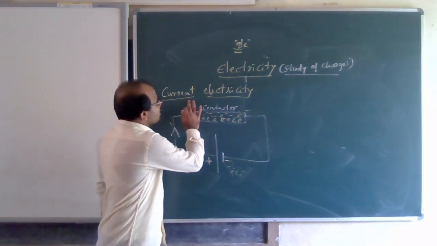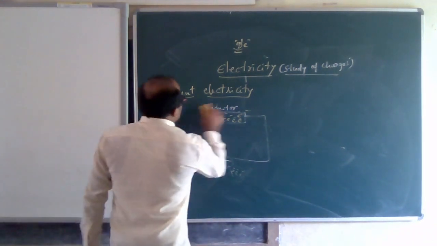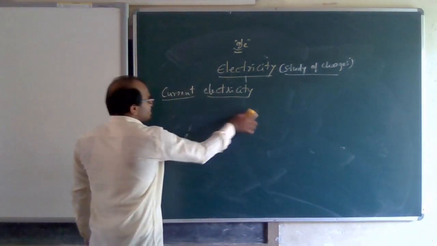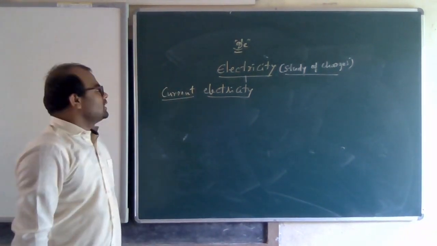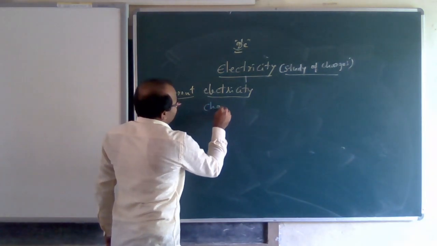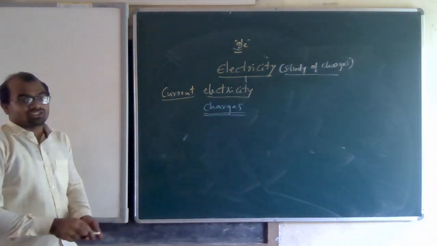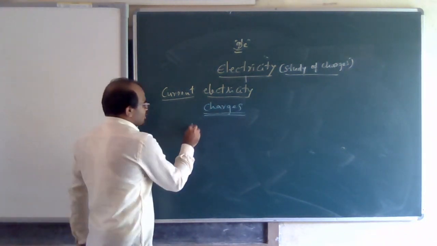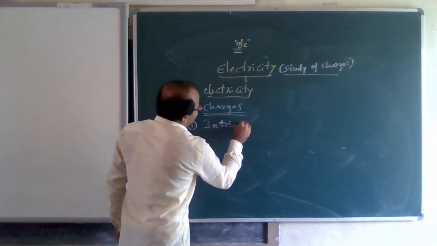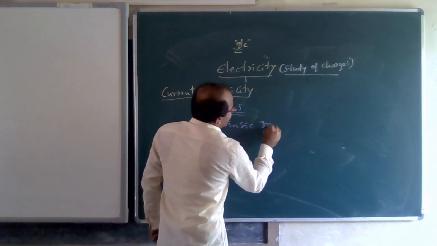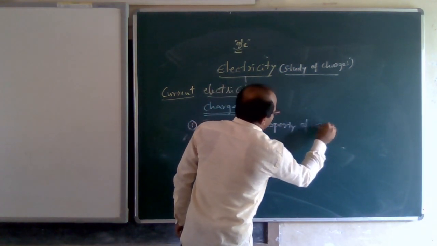So this is regarding current electricity. After current electricity we will know about charges. I will explain this again in the electric current part. As we know, this is the study of charges, so we will learn about charges. What is charge? The first point is, it is the intrinsic property of an atom.